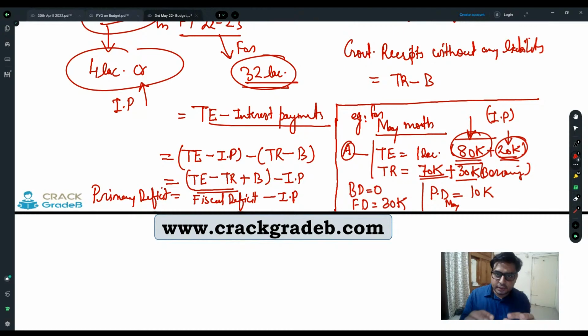So primary deficit shows your present condition, whereas fiscal deficit shows your overall condition. Fine, your overall condition.